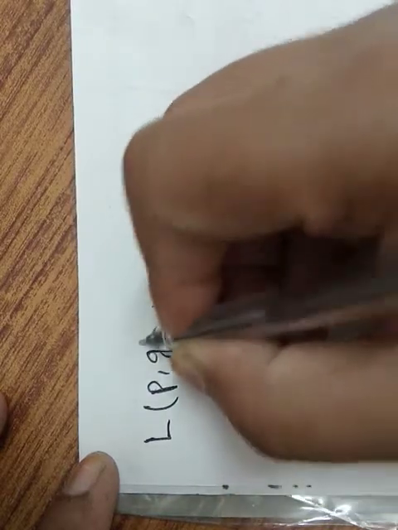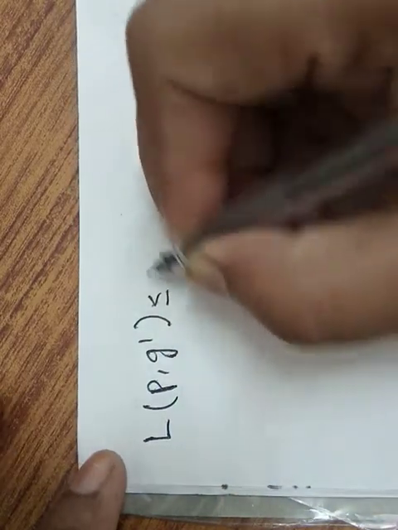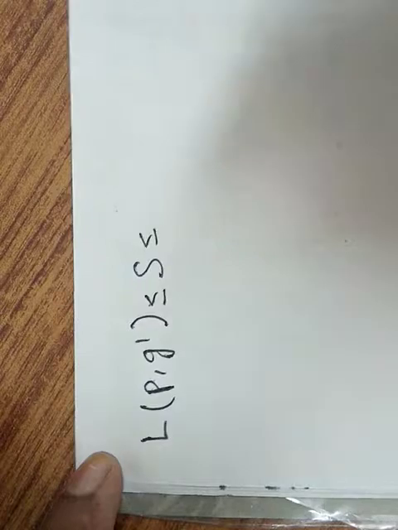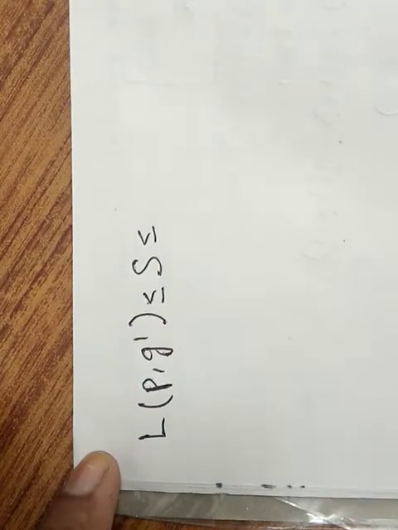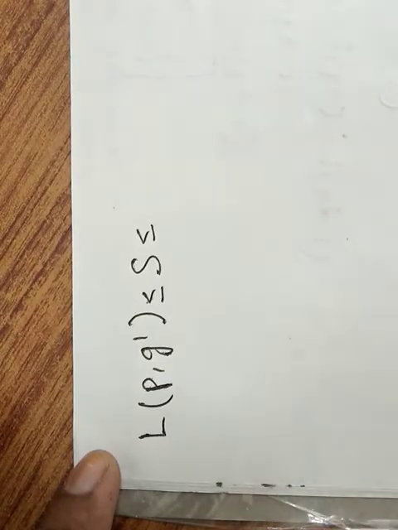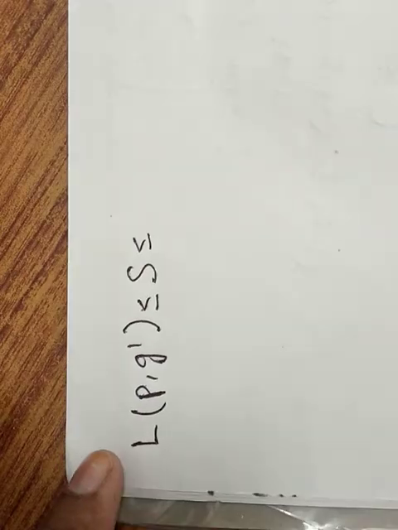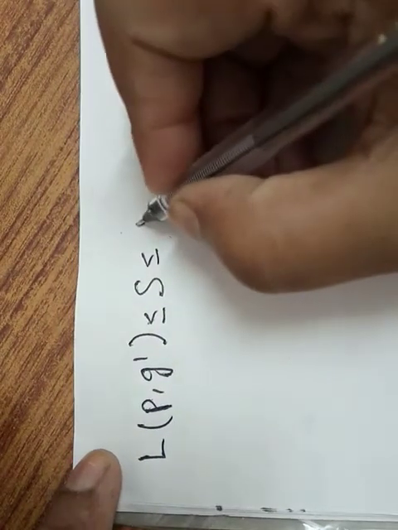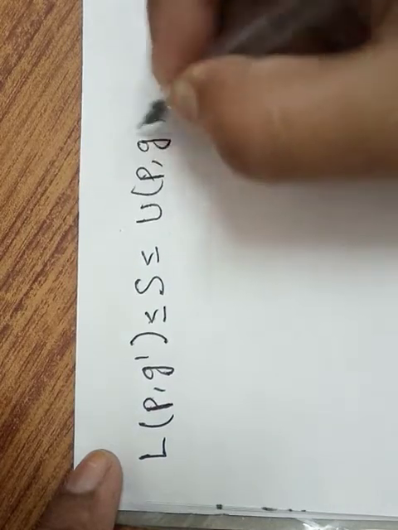So here I can write L of P comma g dash less than or equals to S less than or equals to U of P comma g dash.